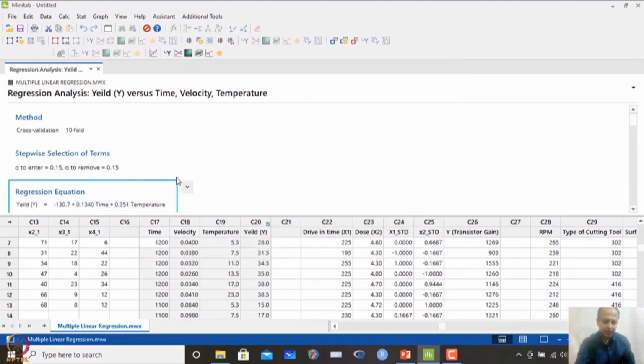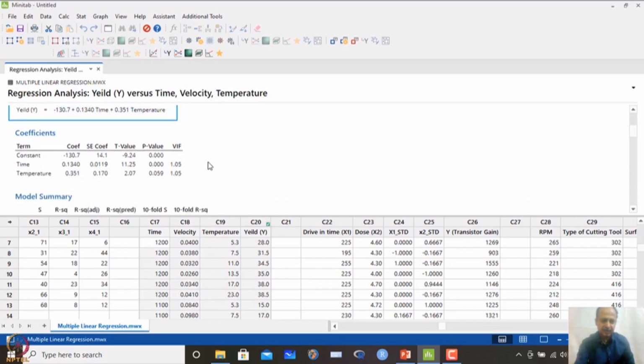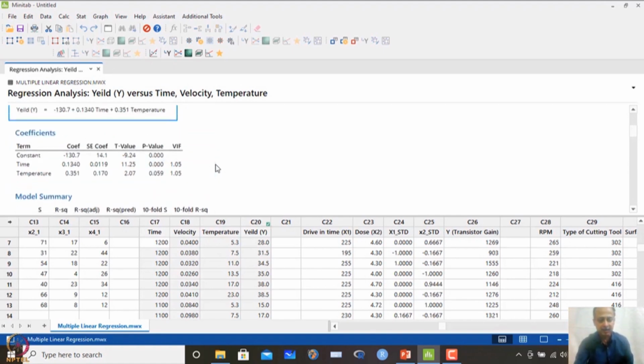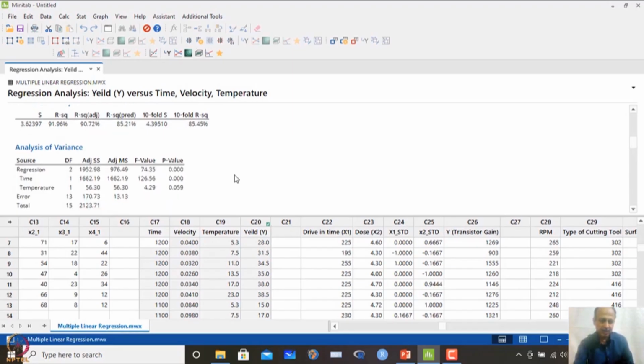So, what happened is that it has identified time and temperature. Initially we were thinking that temperature is not so highly correlated, and it is not so significant, 0.05 just above the cutoff line, that is 0.05, the cutoff over here. The analysis says that we have to take into consideration time and temperature, that is the best model coming out of this, and the R square adjusted value is 90 point something, and 10-fold cross validation is more or less close. So, this model seems to be adequate.